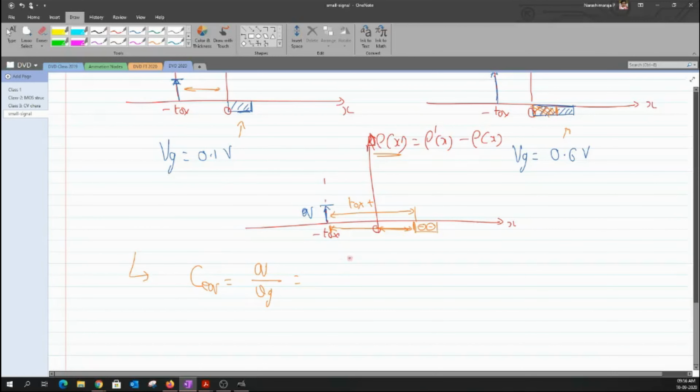But effectively, what is happening is that there are two types of capacitance associated. One capacitance is because of the thickness of the oxide, and we call that COX. There is also one more capacitance that appears from here to here, and that capacitance depends on the amount of depleted region, where I am not concerned about any charges here. So you have two types of capacitances that are in series.